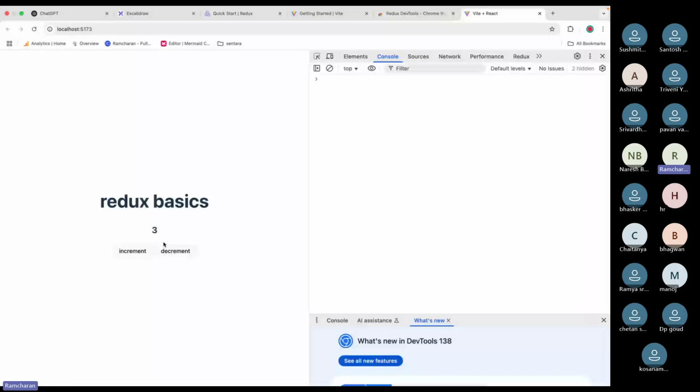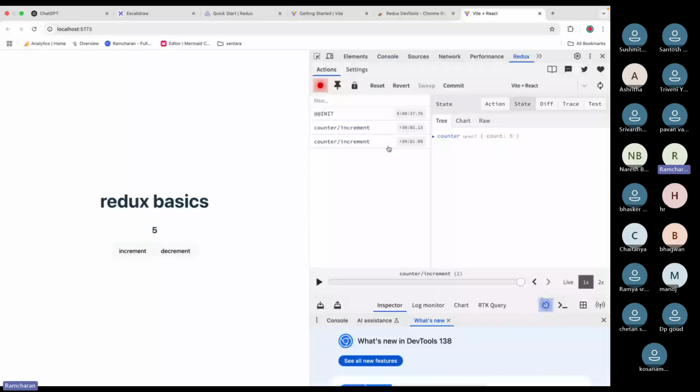Okay, so here when I increment, let us see the store. However many times I increment, that many times that action is being triggered. When I decrement, that decrement action is being dispatched. You can also see how the state is changing.